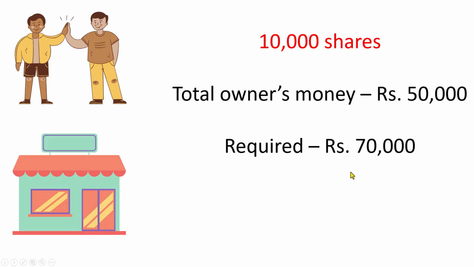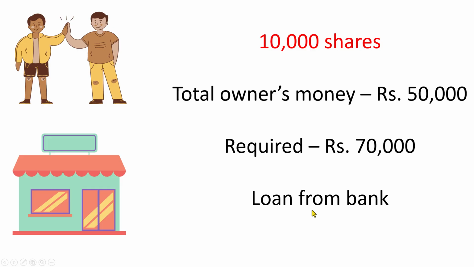Now it has options. One is to take a loan from the bank. If the company takes a loan from the bank, then it has to pay interest. This is called debt. It doesn't want to do this. It doesn't want to pay interest, and so the company doesn't want to take a loan from the bank.